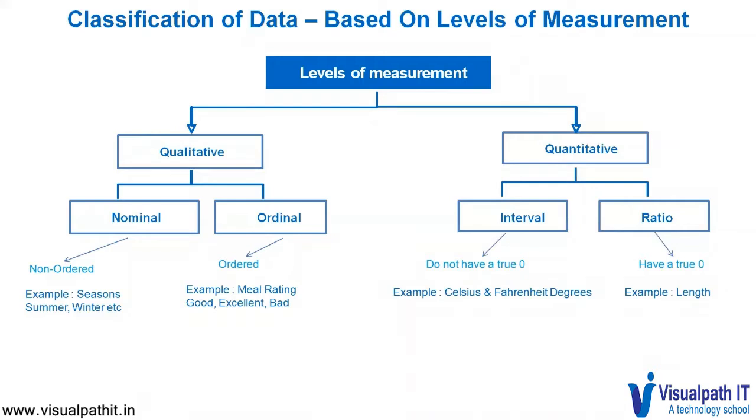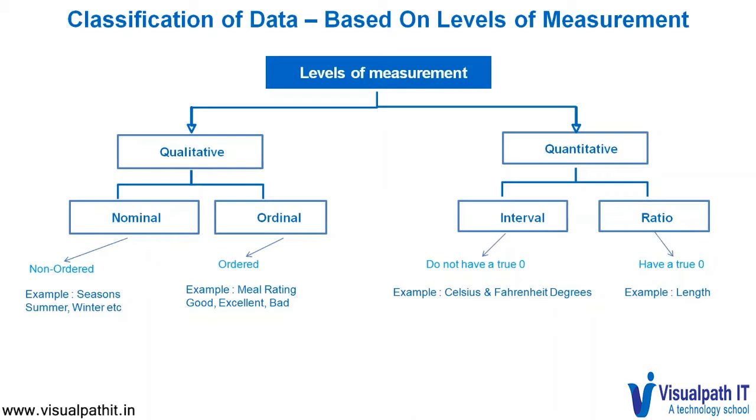Let us look at the classification of data based on the levels of measurement. Based on the levels of measurement, data is classified as qualitative and quantitative. On the qualitative side, it is further classified into two groups called nominal and ordinal. Nominal is something we just looked at, the car brands, Audi, BMW, Nissan, which are basically non-ordered. Another example could be the seasons like summer, winter, spring, etc. So basically nominal is non-ordered.